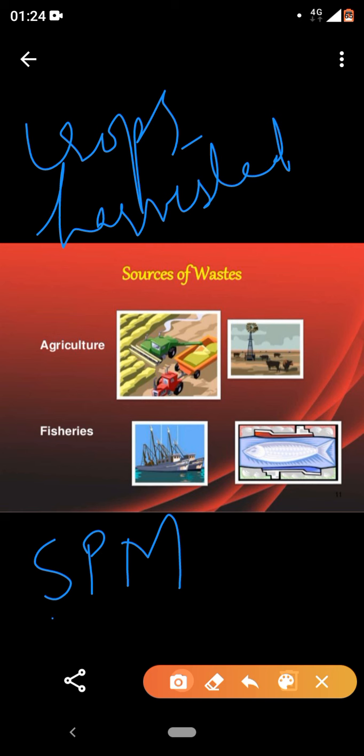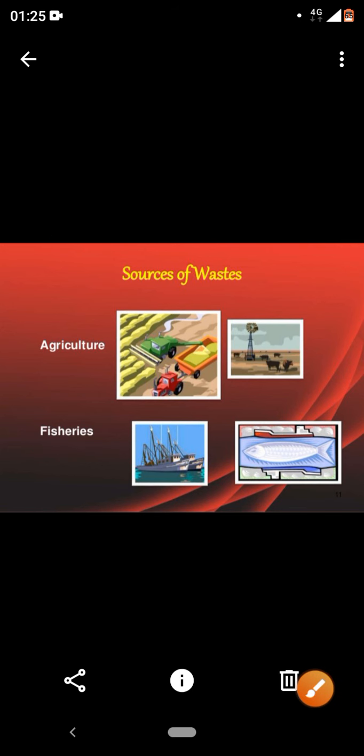Okay, they are very small in size. And fisheries. How fisheries? Because whenever the fish excrete, it results in waste production. So the four sources are household, industries, agriculture, and fisheries. Any doubt anyone is having with this?